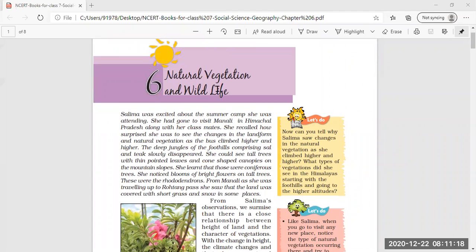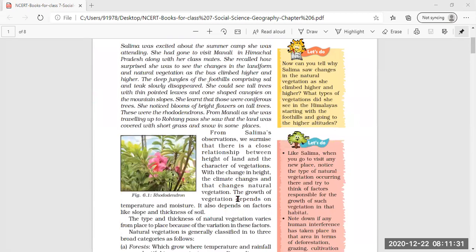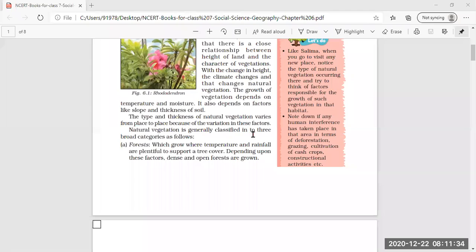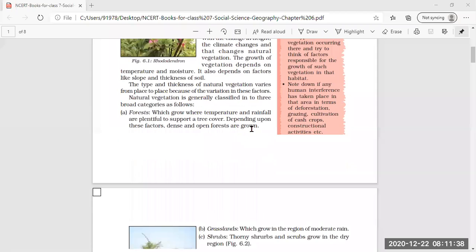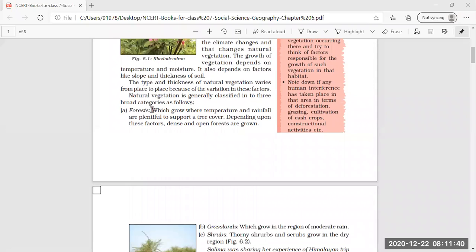So natural vegetation here means the plant life, the different types of plants that grow in different areas, and wildlife, the animals present in that particular area according to the natural vegetation, climate, rainfall and temperature. Then we have also read that natural vegetation, that is plant life, is generally classified into three broad categories.